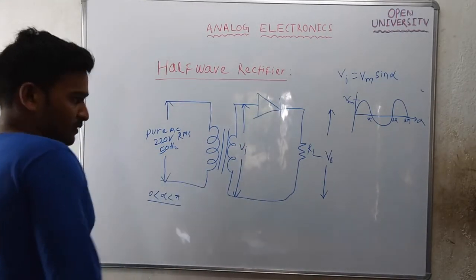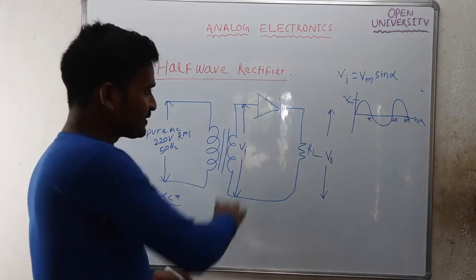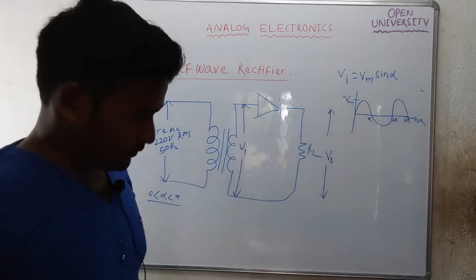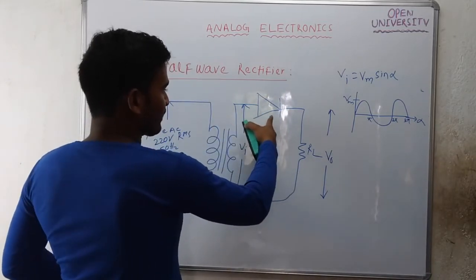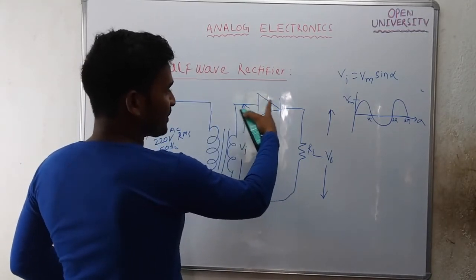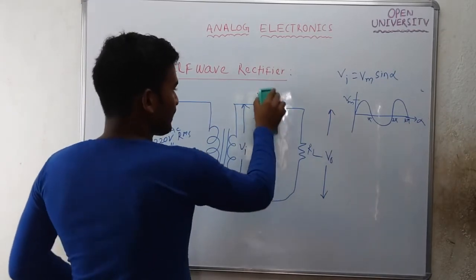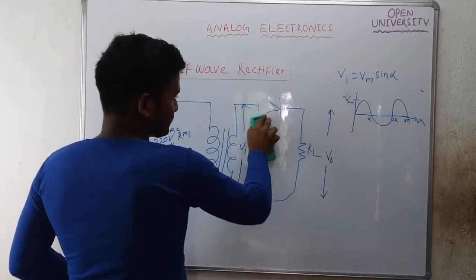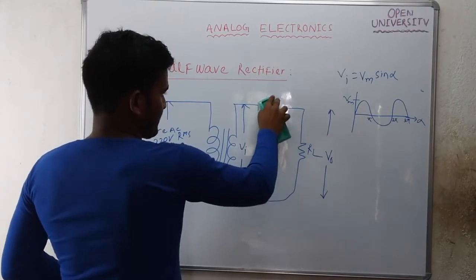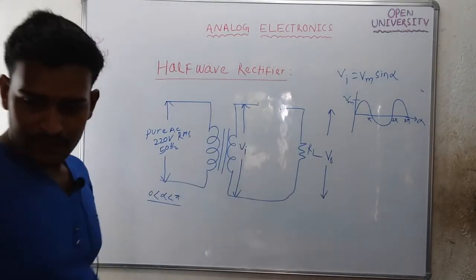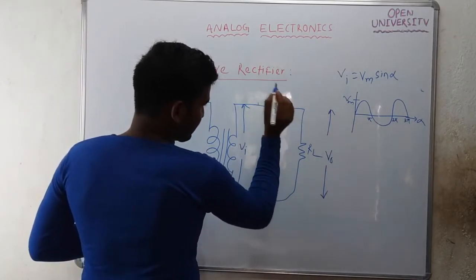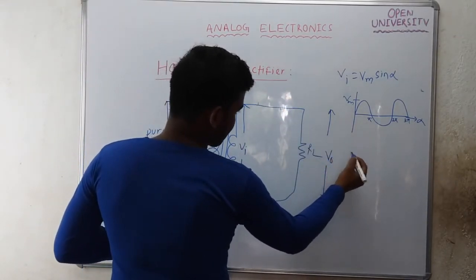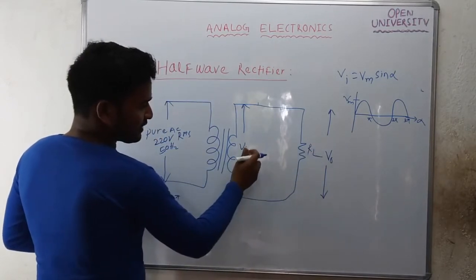If it is an ideal diode, I will replace it with a short circuit, and V naught will be exactly equal to Vi. If it is a practical diode, I will replace it with a resistor RF.